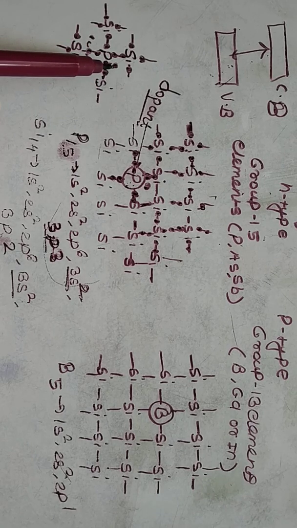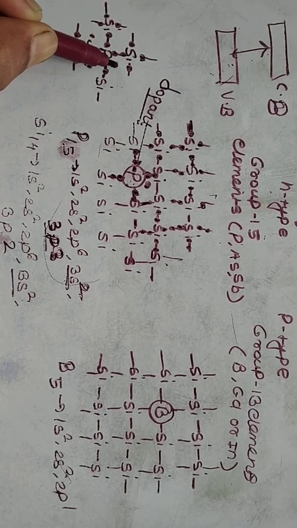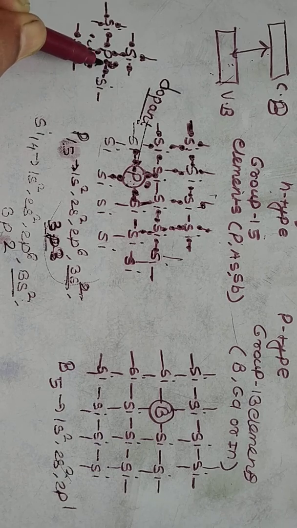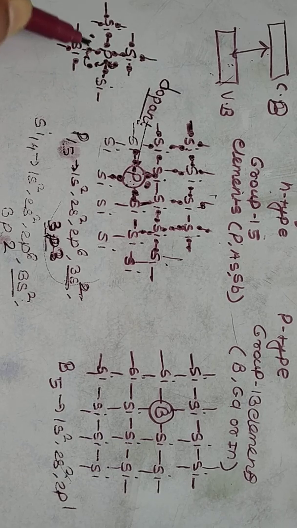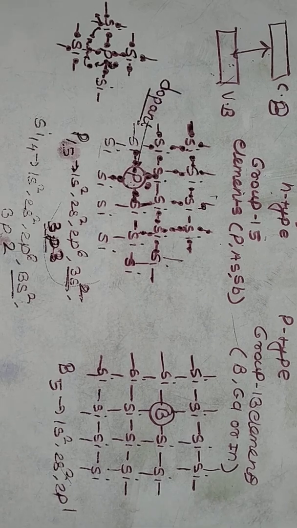We can apply the electric potential. At that time what happened? Just see here, this electron can shift here, and this electron goes away. Again this electron can shift here, this electron goes away. Then again this electron shifts here, this electron goes outside.